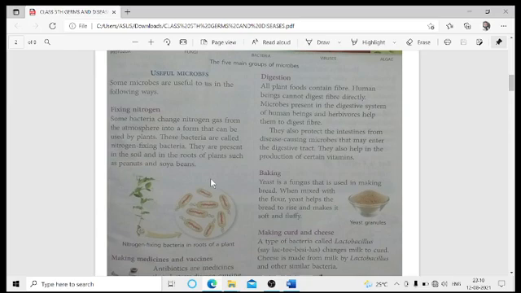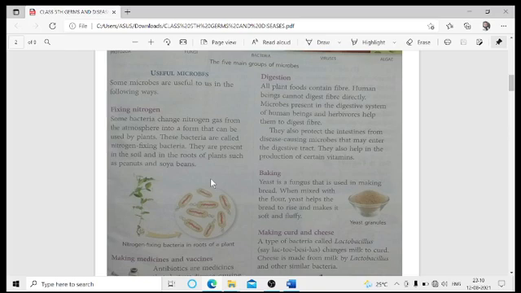This nitrogen is the major component of protein, and it is required by plants, animals, and everyone for making proteins and various other substances. Whatever proteins we are eating, like soya bean, or pulses, which are rich sources of protein, one of the components is nitrogen. So when we are eating pulses or soya bean, we are actually taking nitrogen into our body.